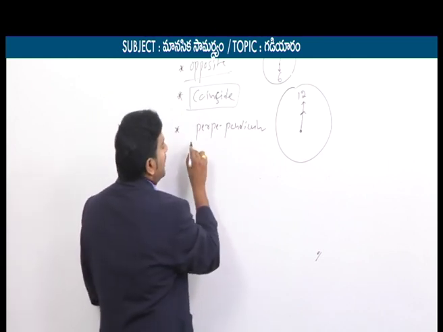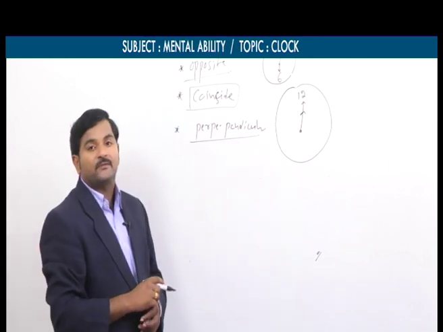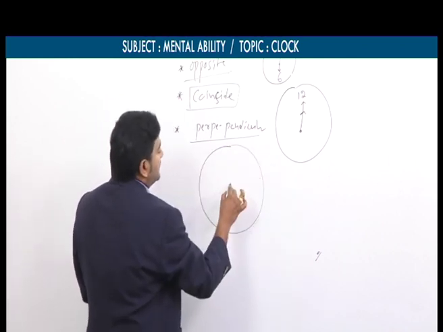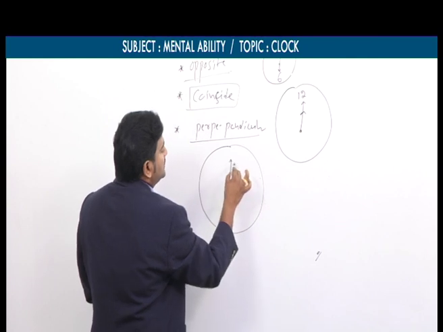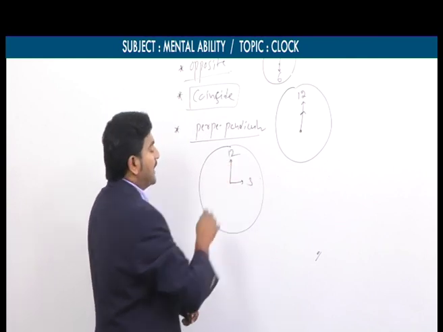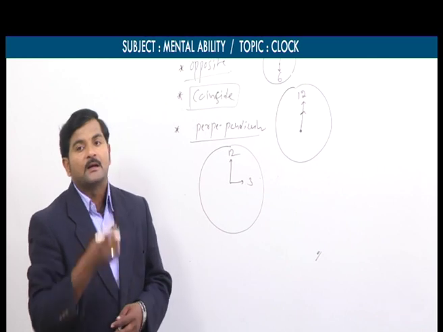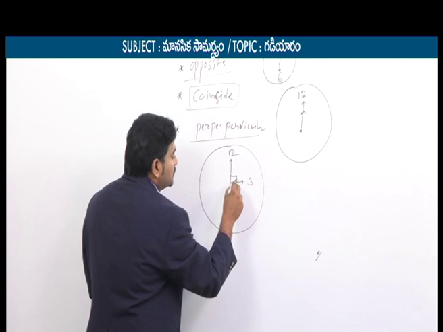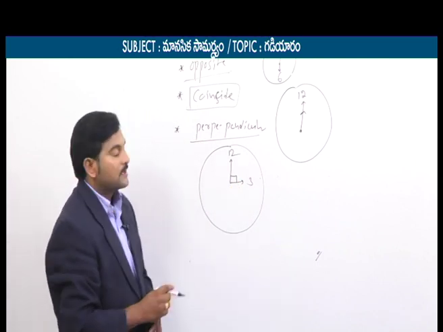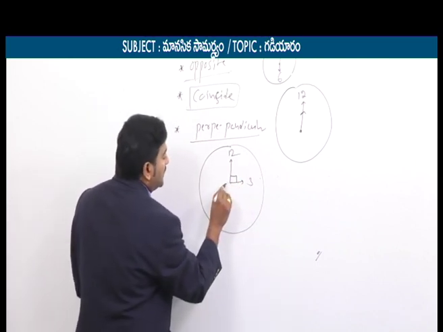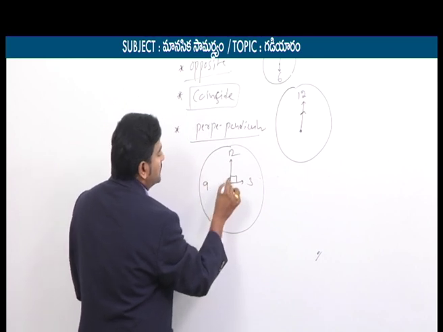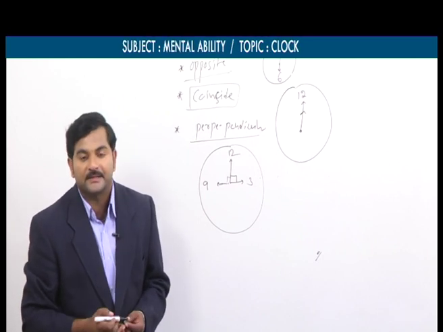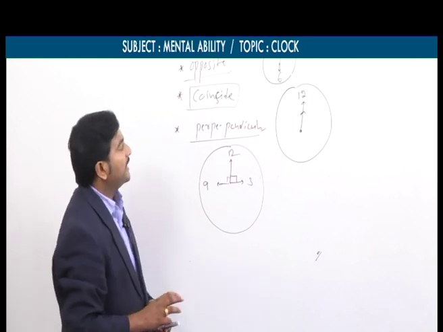Similarly, if you talk about the perpendicular part, we'll also take this by discussing a small diagram. Let's say the time is exactly either 3 o'clock or 9 o'clock. At 3 o'clock, the angle between these two hands is equal to 90 degrees. Or instead of 3 o'clock, we can take 9 o'clock also. At 9 o'clock also, the angle between these two hands is 90 degrees. So these are the three more important points in the clock topic.